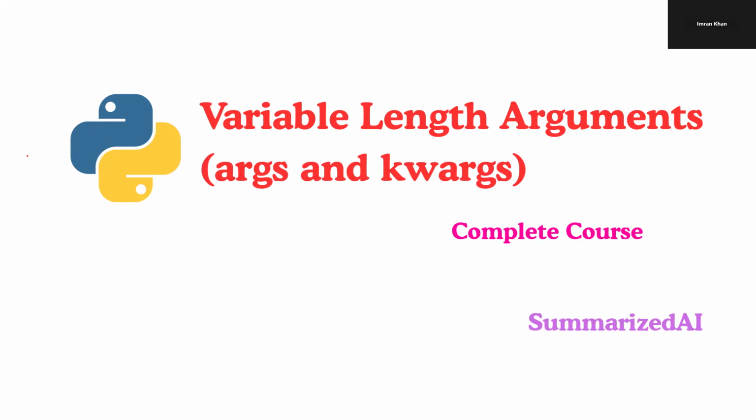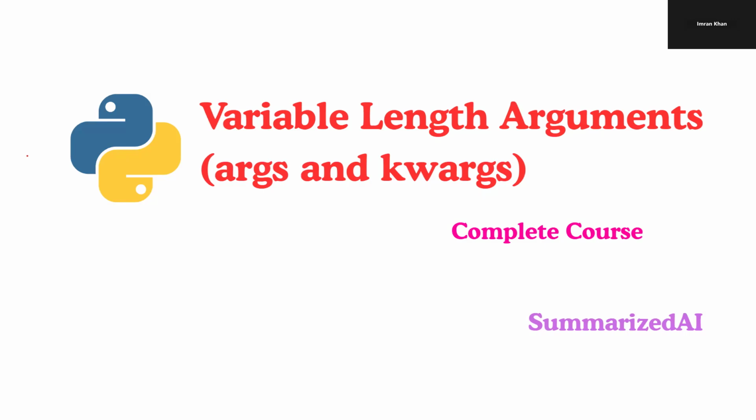In continuation to our series, today we will talk about variable length arguments in Python, namely *args and **kwargs, which is keyword arguments. We will first talk about *args, which is non-keyword variable arguments. It allows a function to accept any number of positional arguments. It is useful when you don't know in advance how many arguments are going to be passed in a function. And inside a function, args behave as a tuple.